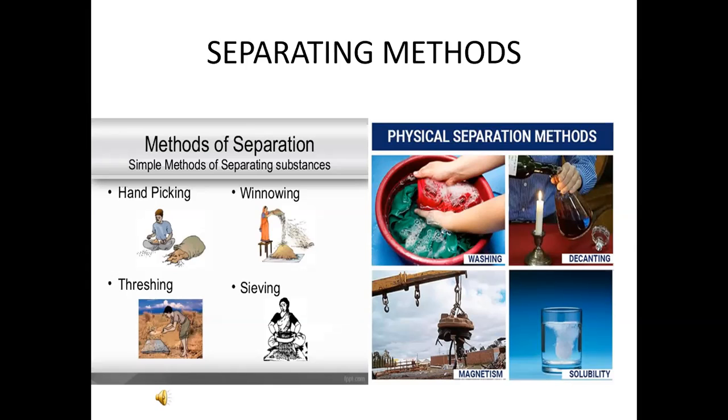Methods of separation. Simple methods of separating substances are hand picking, winnowing, threshing, and sieving. And physical separation methods are washing, decanting, magnetism, and solubility. These are examples of physical separation methods. So let's see one by one.